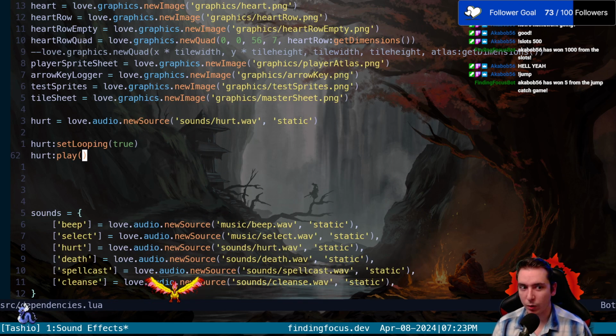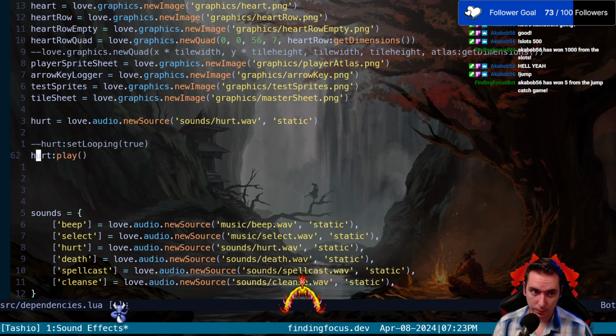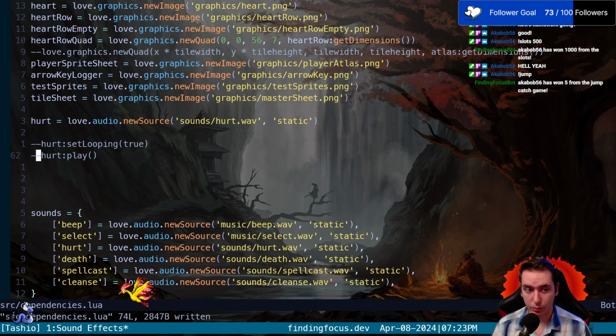So this isn't quite what we want, right? We don't want to just randomly play hurt. We want to play hurt when we get hurt. So how would we do this? Instead of playing it here, we need to go into our game's logic, and this is the part that gets a little more complicated because it depends on what video game project you're working on and how they implement it, in order to put this sound in the right spot. So for our case, we know when we lose our health, we need to play this hurt sound.